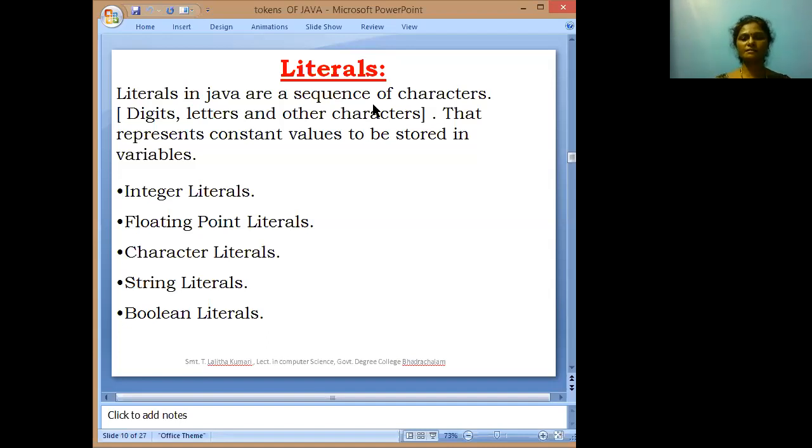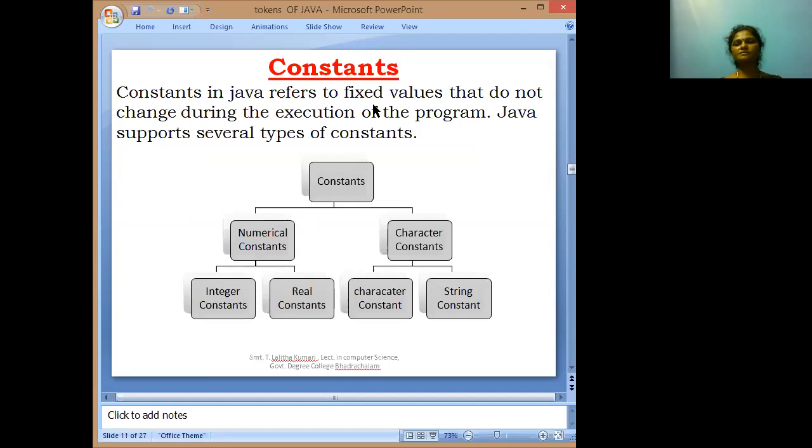Next concept is constants. Both literals and constants are the same. Constant means it has some fixed value. It does not change during the execution of the program. Java supports several types of constants. What are those?